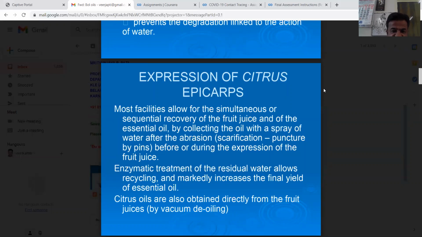Most facilities allow for the simultaneous or sequential recovery of the fruit juice and of the essential oil by collecting the oil with a spray of water after the abrasion, before or during the expression of the fruit juice. Enzymatic treatment of the residual water allows recycling and markedly increases the final yield of essential oil. Citrus oils are also obtained directly from the fruit juices by vacuum de-oiling.